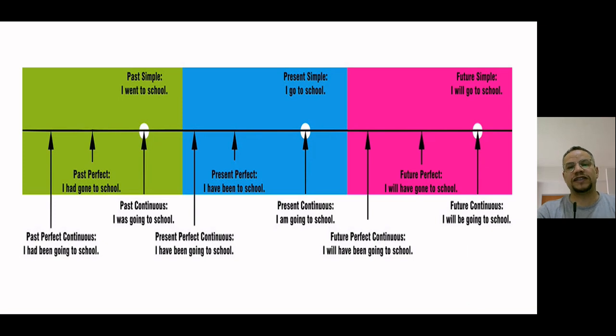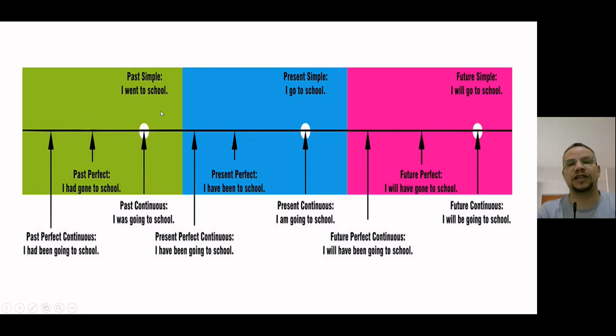Let's see. This is the line of the tenses. Please concentrate. If you're gonna talk about now, so it's a present. I go to school. Yes. And we have something happening for a while. It's a present continuous. I'm going to school. And something happened in the past, but with effect in the present. It's present perfect. This is not our topic today. The video is about past. So look at the green section.